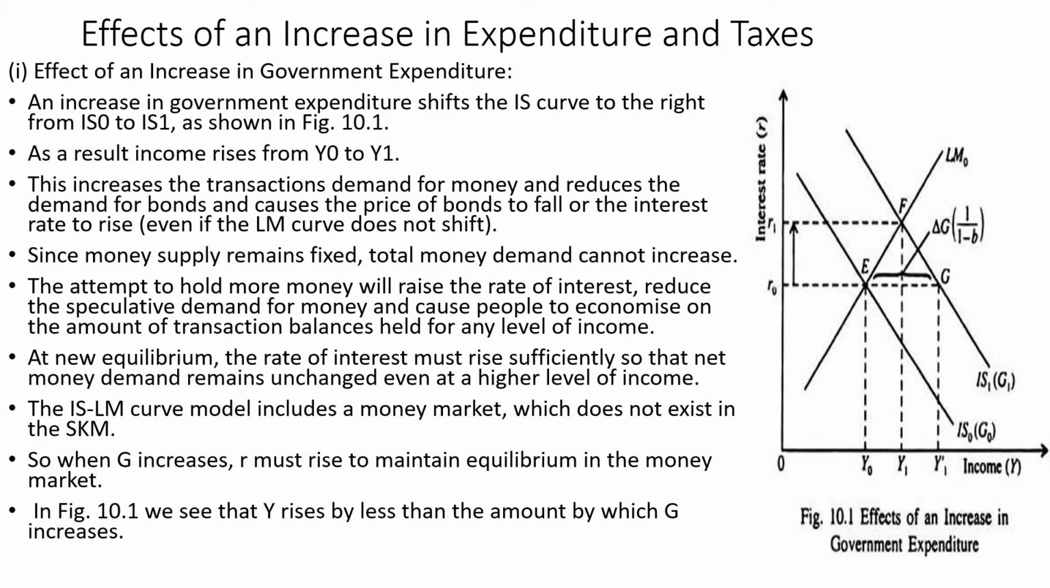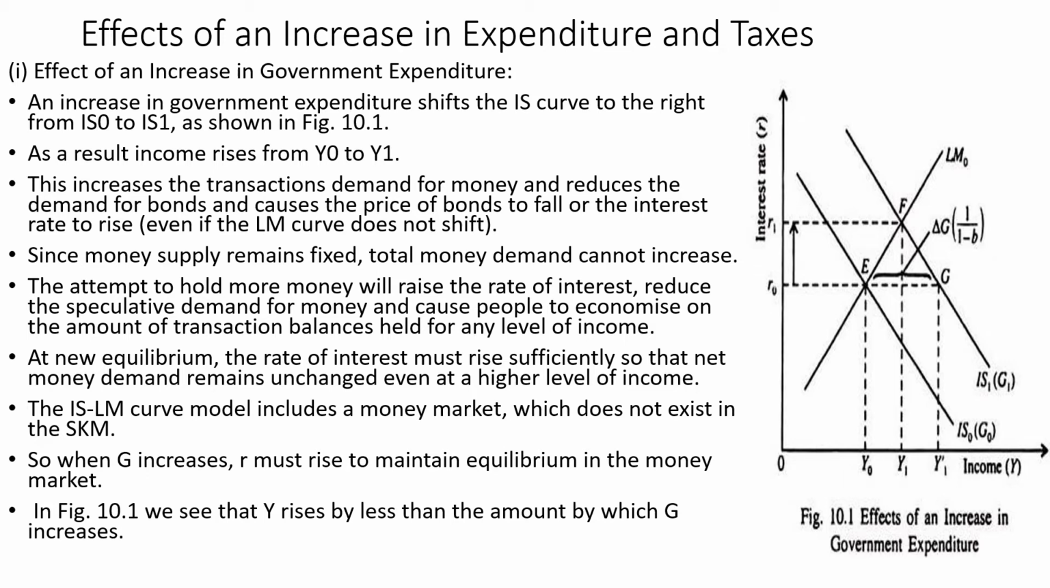And what would happen at the equilibrium? At the equilibrium level, the rate of interest must rise sufficiently so that the net money demand remains unchanged even at a higher level of income. If you look at the ISLM model, we can understand that this includes the money market as well as the goods market.